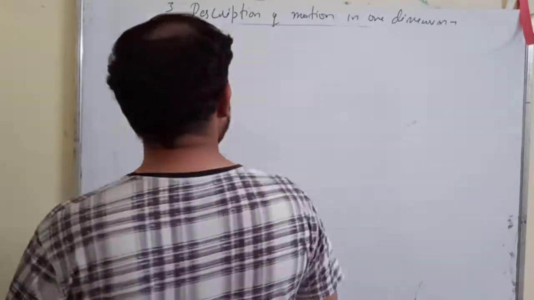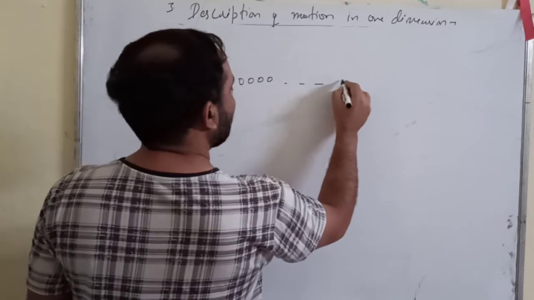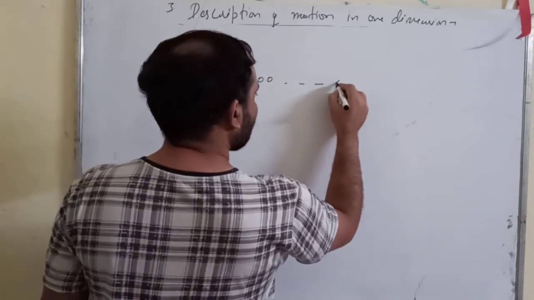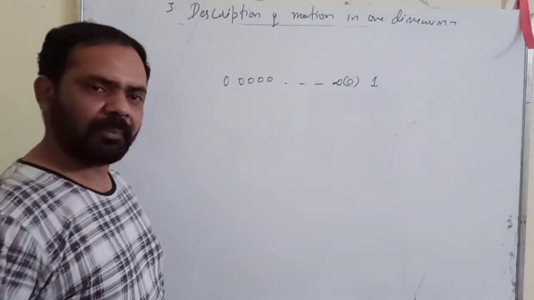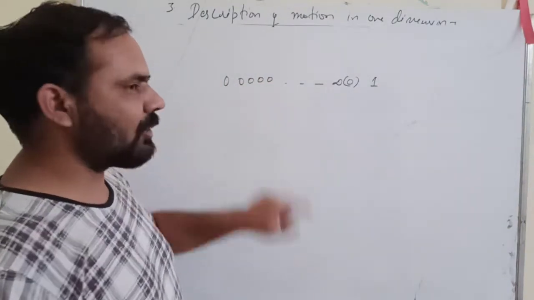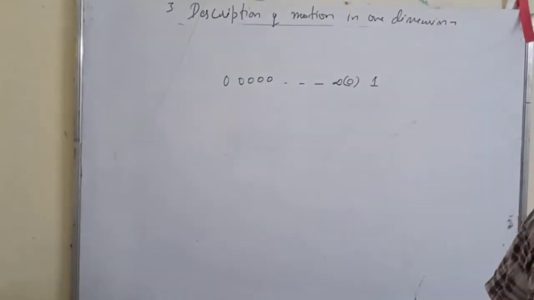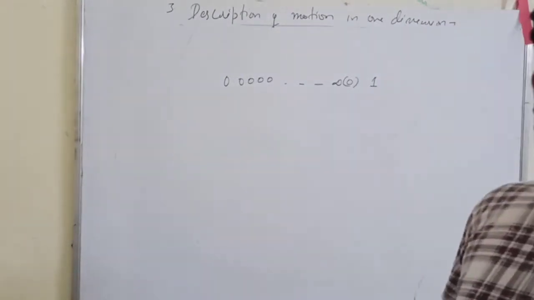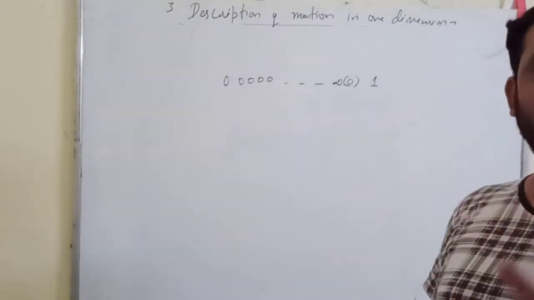Suppose I write 0.0000, I put an infinite number of zeros, and then at last I write 1. Can you say that this is equal to 0? No, this is not 0, but it is so small that it is nearly 0.